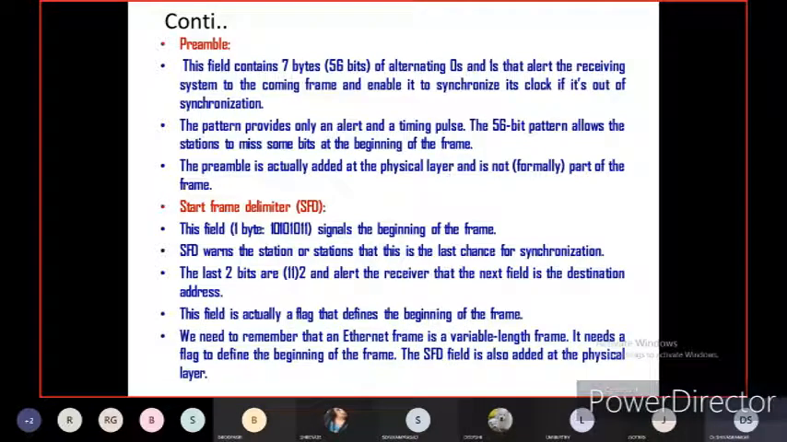So we need to remember that an Ethernet frame is a variable length frame. It needs a flag to define the beginning of the frame. The SFD field is also added at the physical layer. Of course, at the physical layer, as we have seen in the block diagram, two fields are available. The first one is preamble and the second is start frame delimiter, but preamble is not a starting bit of the format, while SFD is a starting bit. It gives a warning to the destination if there is any miscommunication of the synchronization or timing pulse.